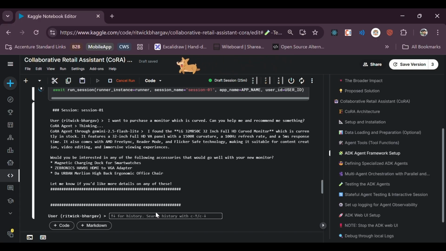Let's see the ergonomic office chair and what are its details.